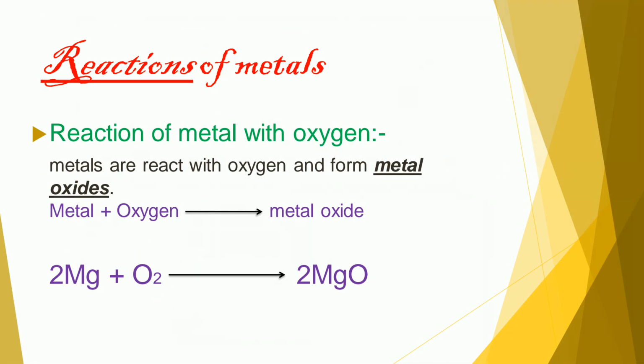Next point is reactions of metals. First, reaction with oxygen. When metals react with oxygen, they form metal oxides. For example, when two molecules of magnesium react with an oxygen molecule, they form two molecules of magnesium oxide.